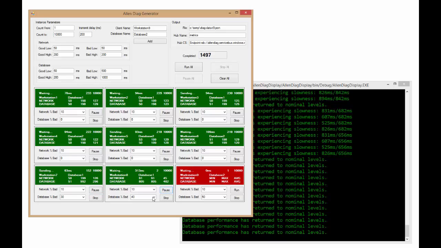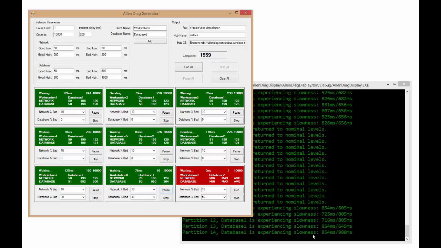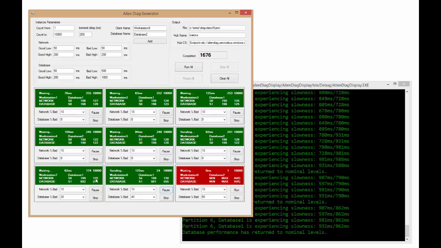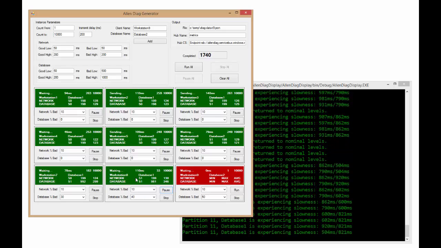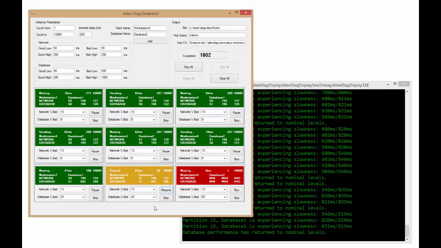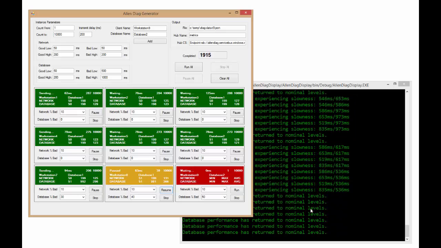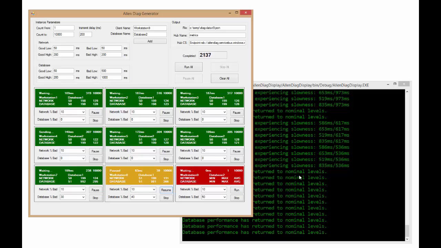But if I go ahead and start spinning this one up, now I should start to see problems over here, which I am, because now I've got 2 workers with different names going to the same database, generating problems. If I go ahead and pause this one, we should see it stop over here. The reason we're seeing it taper off as opposed to a hard stop is because of the partitions that I mentioned earlier. In my case, I think there are 16 parallel partitions, so there are 16 threads out there processing data simultaneously. So it takes a minute for that data to dissipate out of the system.